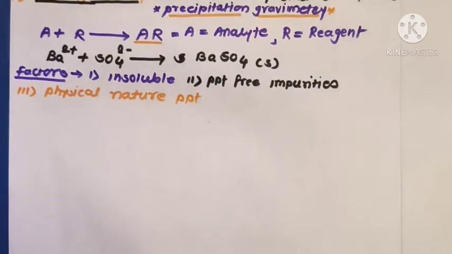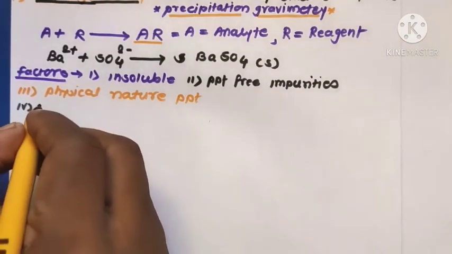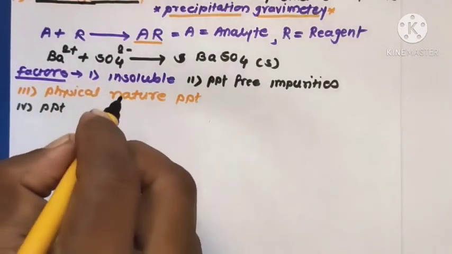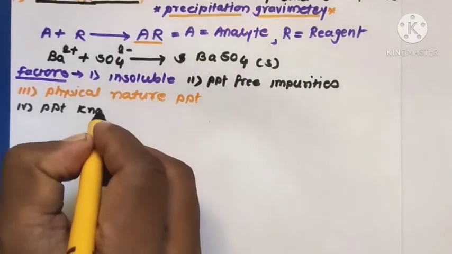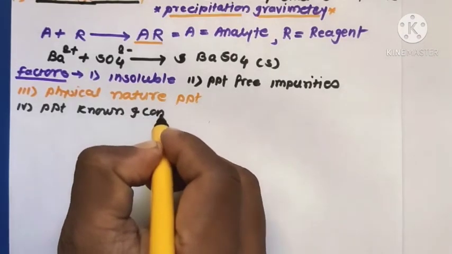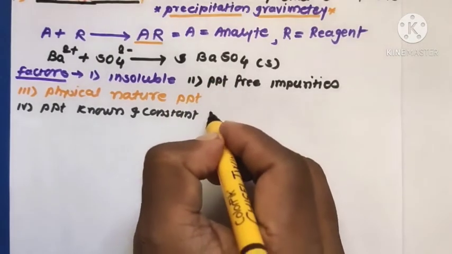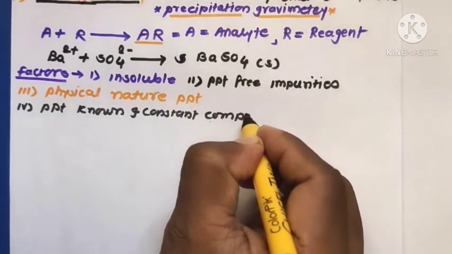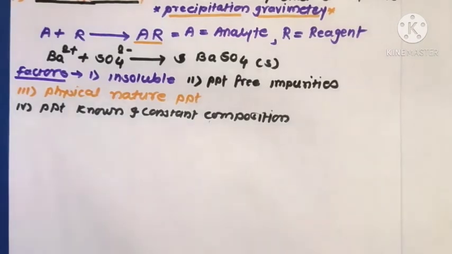Fourth, the precipitate should have known and constant composition after drying and, if necessary, ignition.